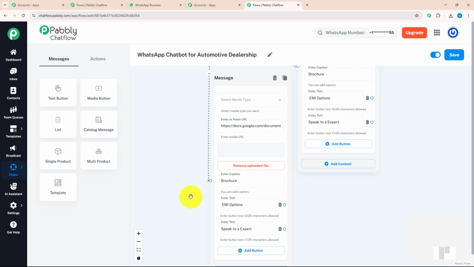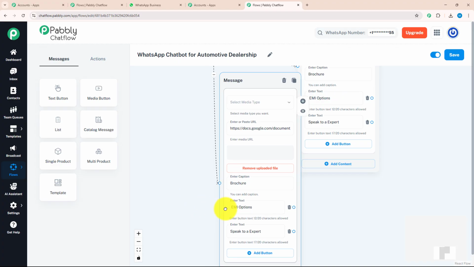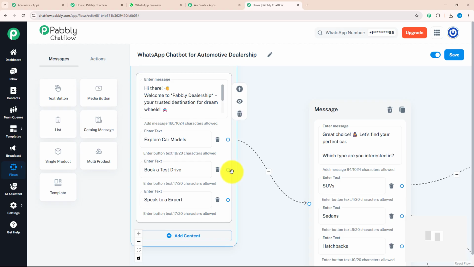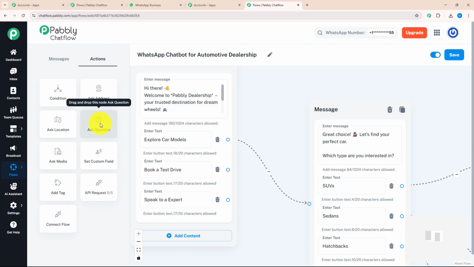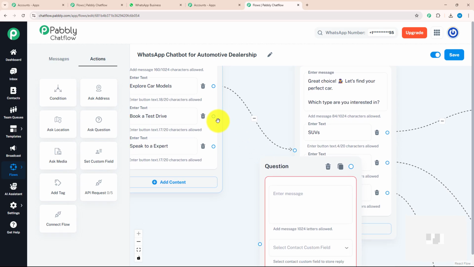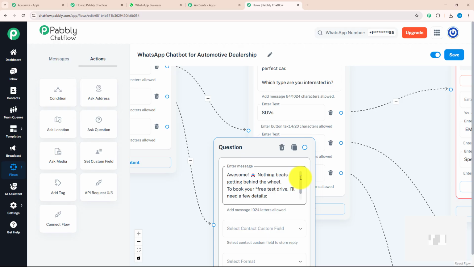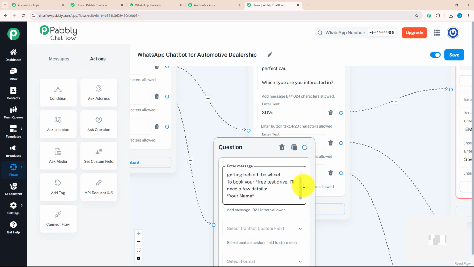After completing all this, let's move to our initial message, which was book a test drive. To book a test drive, I want a few details of my customer. For that, I'm going to drag and drop ask question from the action section and connect it with my book test drive action button. Over here, I will enter a message: awesome, nothing beats getting behind the vehicle. To book your free test drive, I will need a few details, your name.